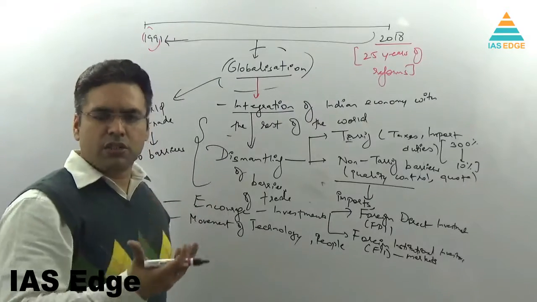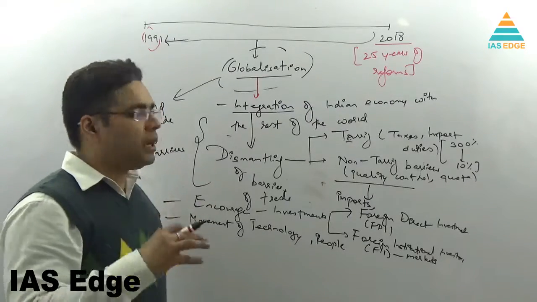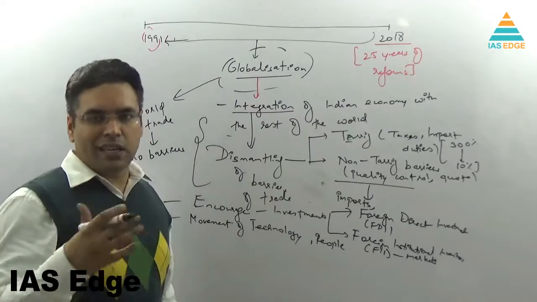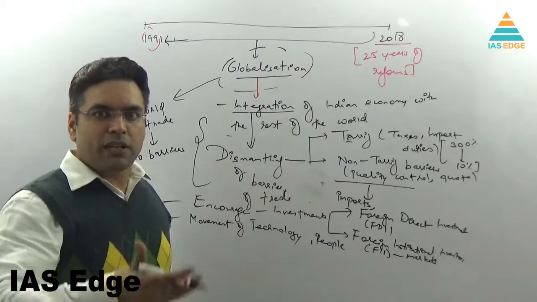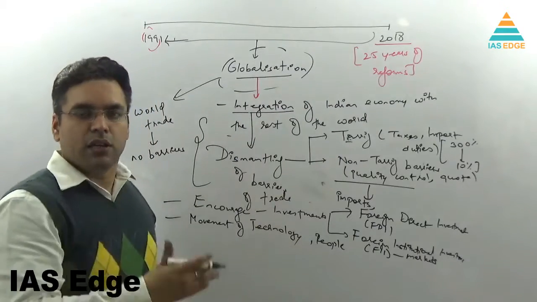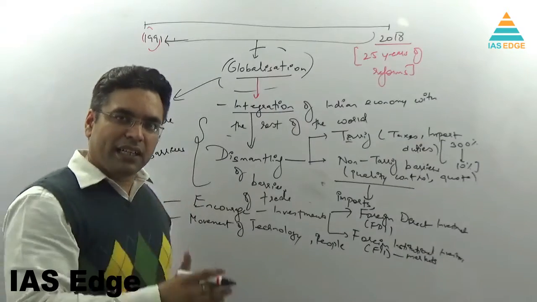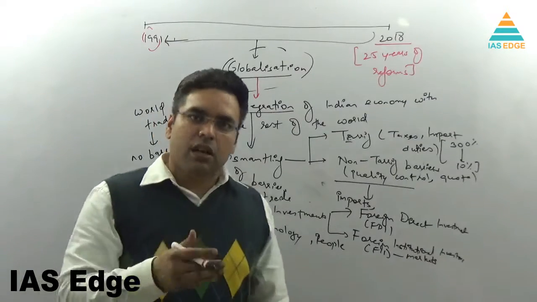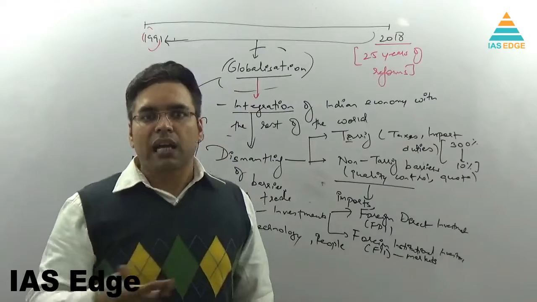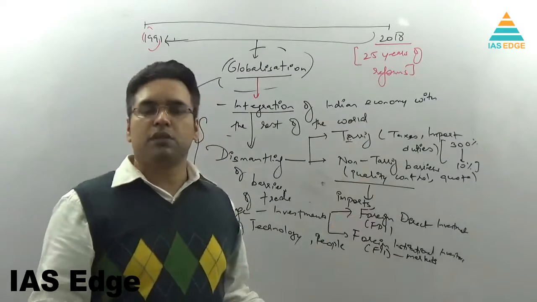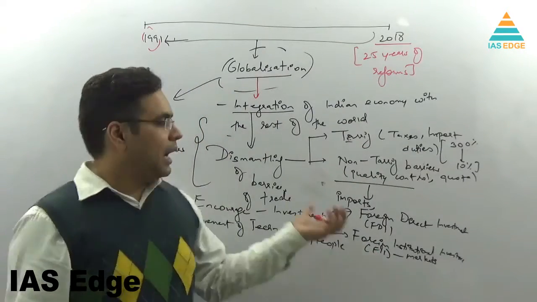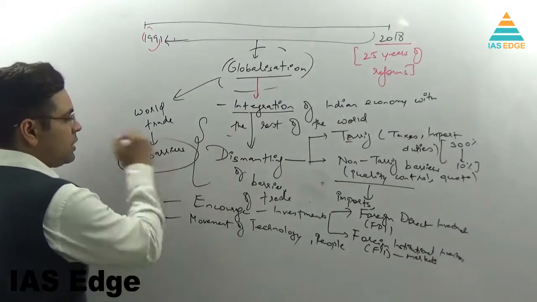But there are restrictions for foreign trade and business. But again, those restrictions are very less and limited. So the higher the level of globalization, the minimum are the barriers. Lower level of globalization, so in the 90s, the level of globalization was lesser. But today we are moving towards a higher level of globalization. We have reduced these barriers to a much higher extent.